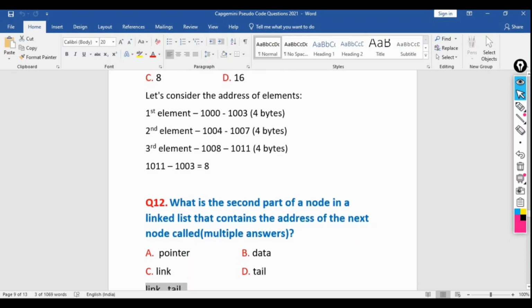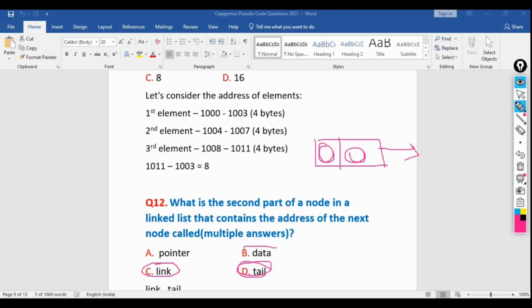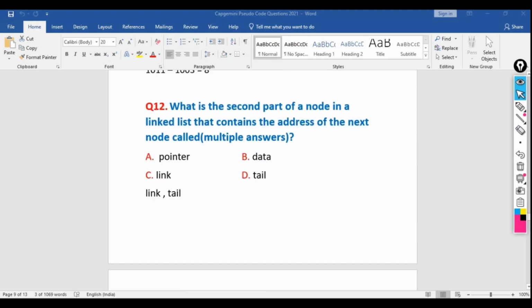If you know the linked list concept, suppose this is a linked list. There are two parts in a simple linked list. This carries the value, and this one carries the address of the next node. So what does it take? The second part is called the tail or the link, and the first one is called the data or the head node. So this is all about this question. Now let's move to the next question.